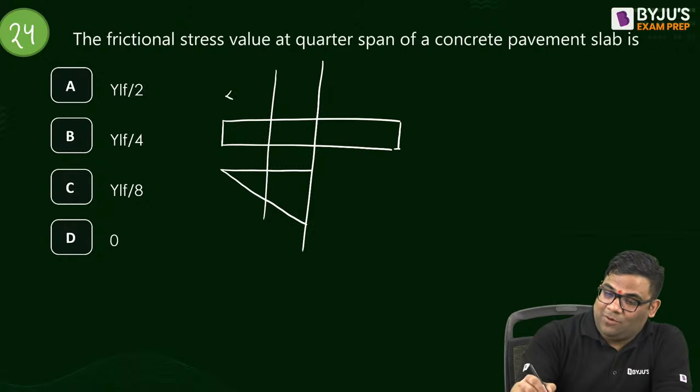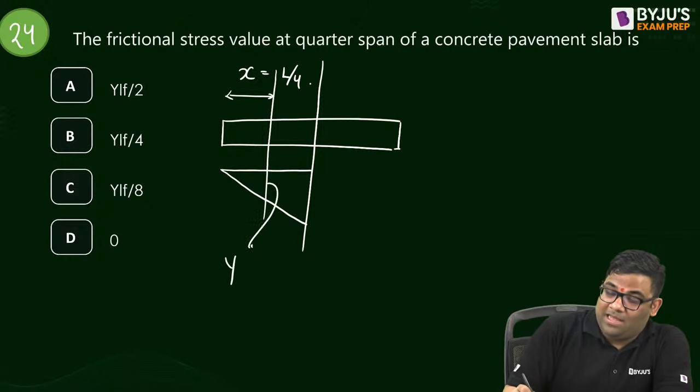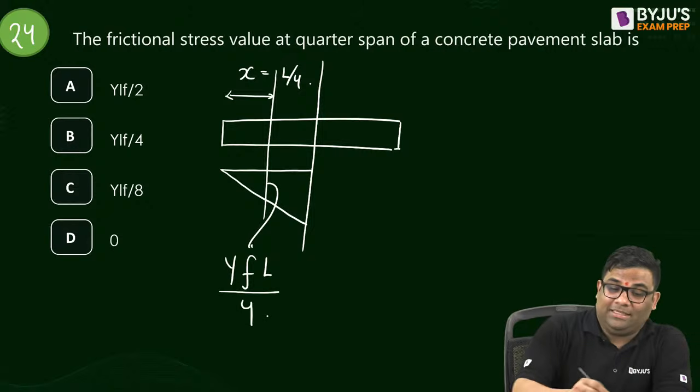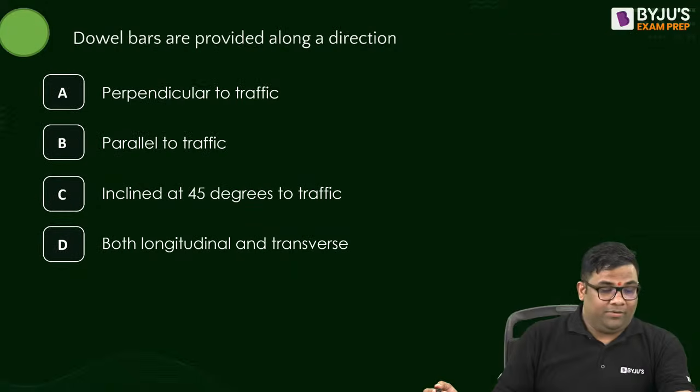So here x is how much? X is L by 4. So the answer is how much? This value will be gamma, then F, then x is L by 4, right? The answer is B.